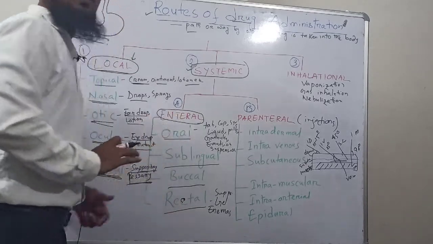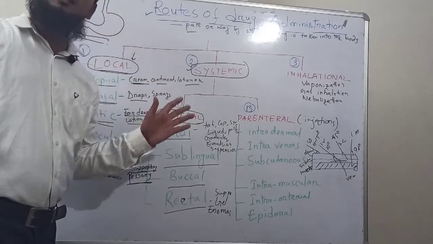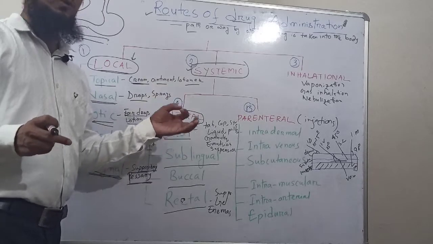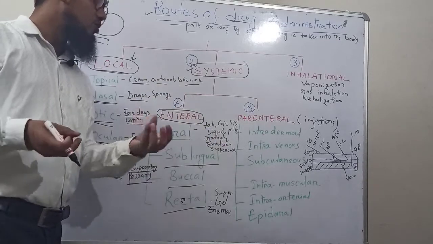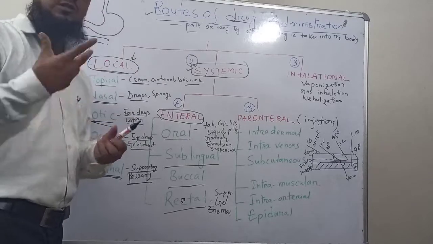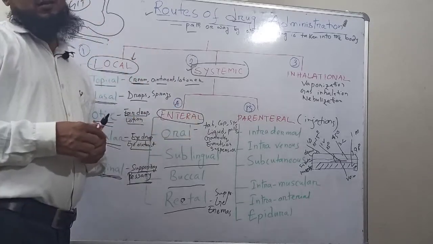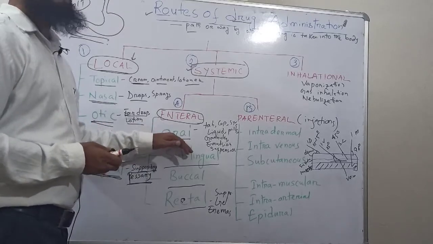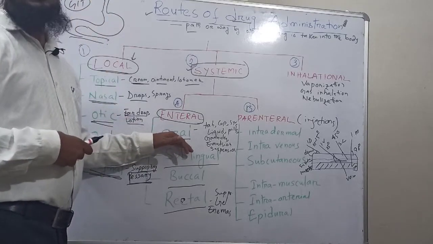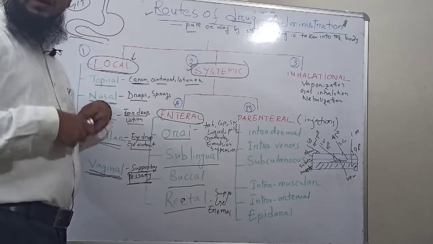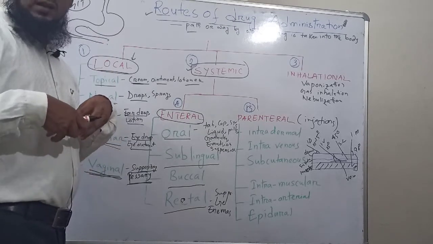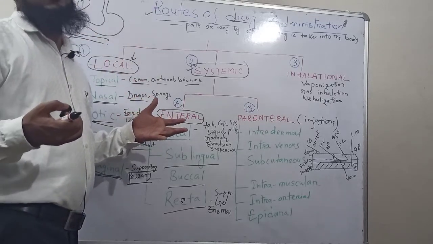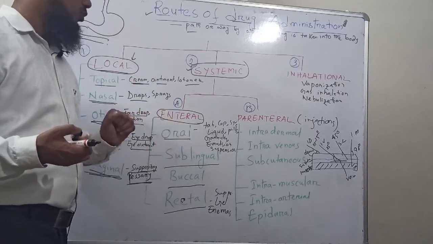In the oral route there are so many commonly available dosage forms like tablets, capsules, syrups, granules, liquids, pills, emulsions and suspensions, which we take through our mouth. They are called the oral route. They enter the stomach and go to the intestine, they are absorbed, and after that they reach our blood circulation. That is called the oral route.